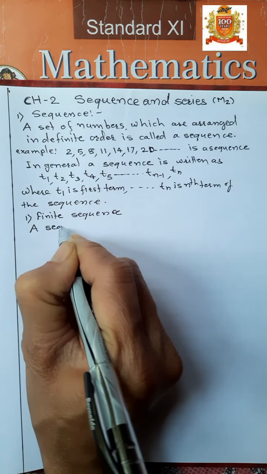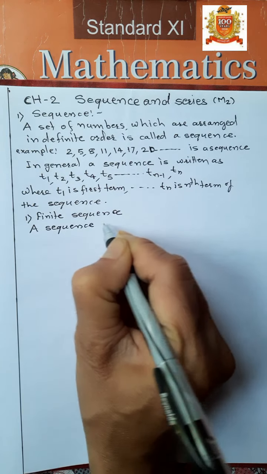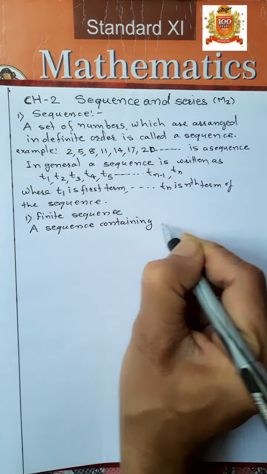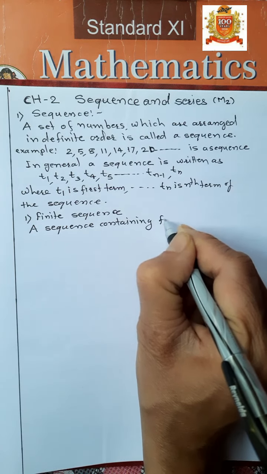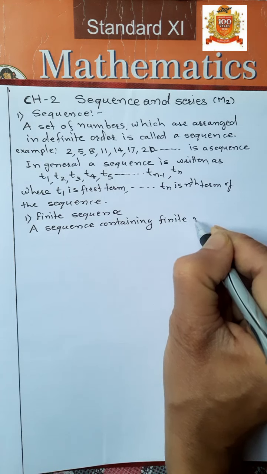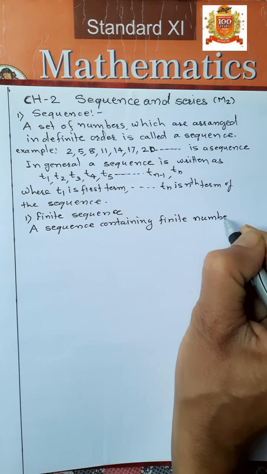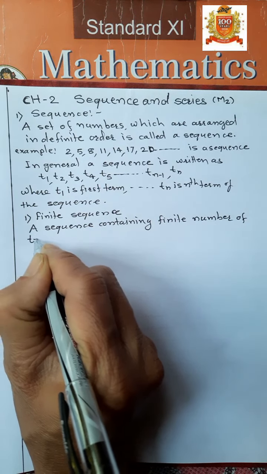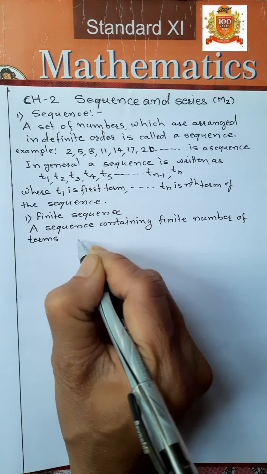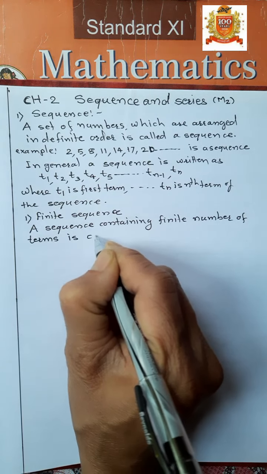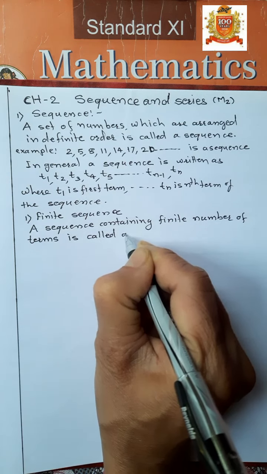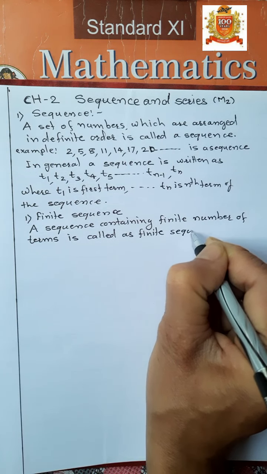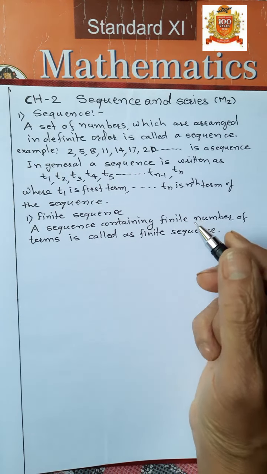A sequence containing a finite number of terms is called a finite sequence.